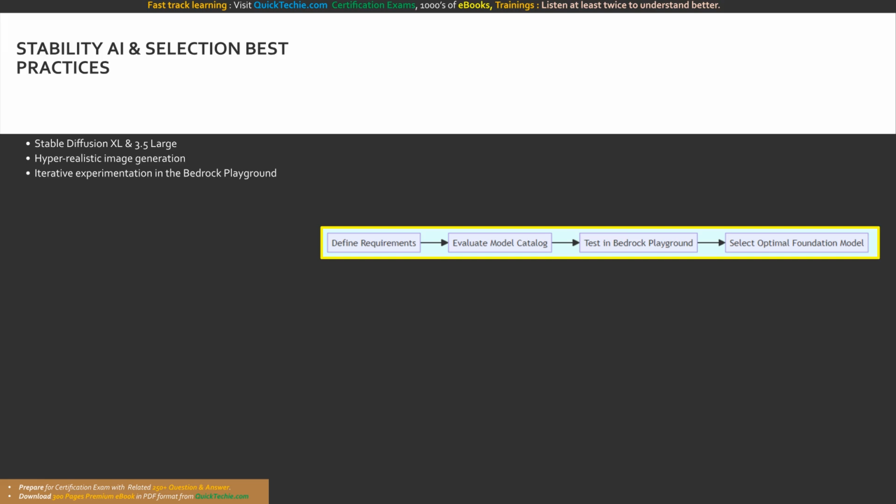This simple but effective evaluation framework guarantees success. We map the strict business requirements, assess our model catalog, rigorously test within the playground, and confidently select our champion.